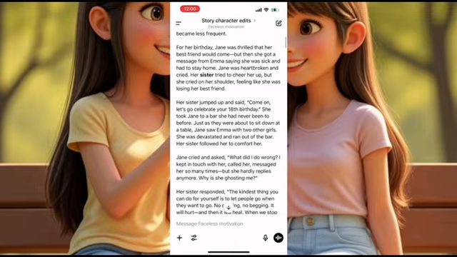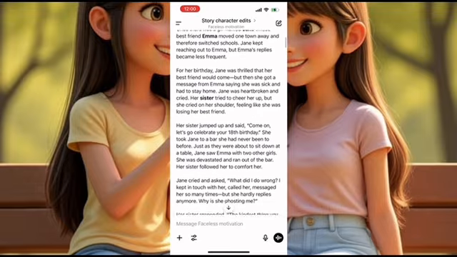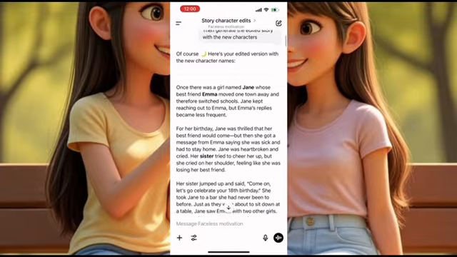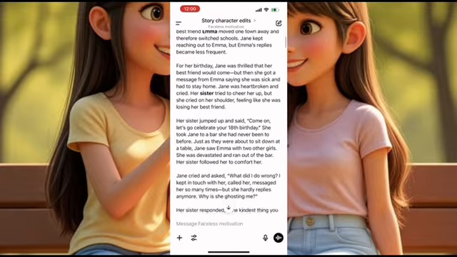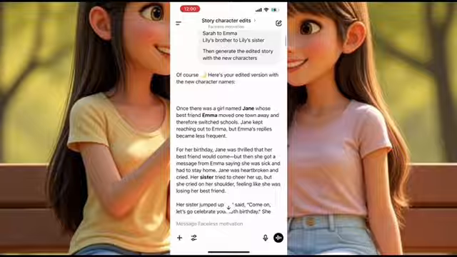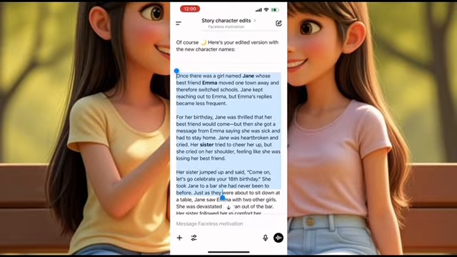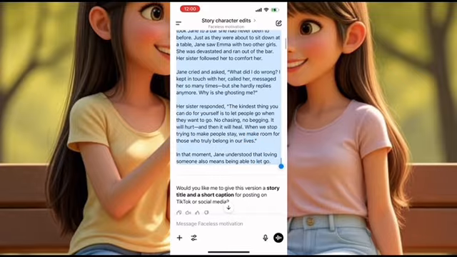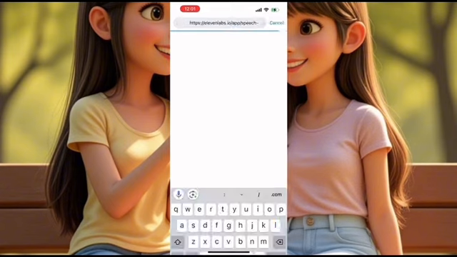Now we are going to go back to ChatGPT and copy the story that we pasted there. Next, we'll take it to Google and type 11 Labs. That is where we are going to get our voiceover. So when you get to 11 Labs for the first time, you can create your account before you start using it. So we copy the story and then go on to 11 Labs.